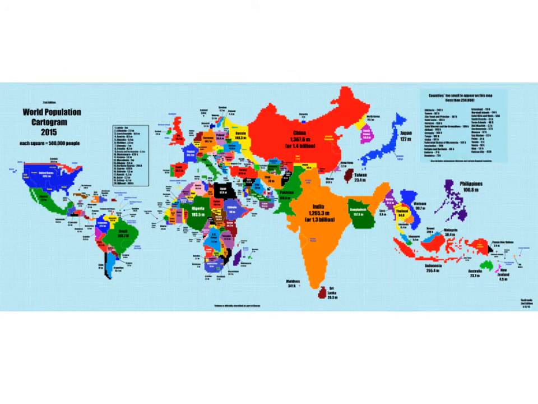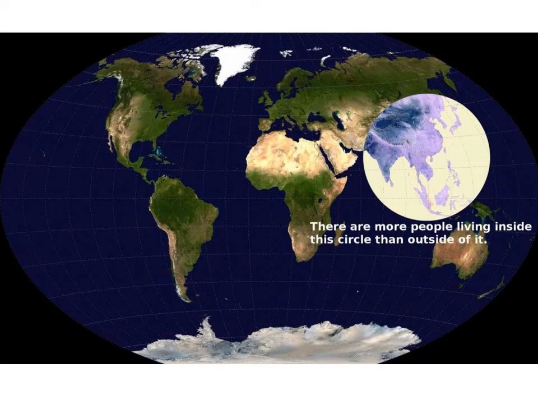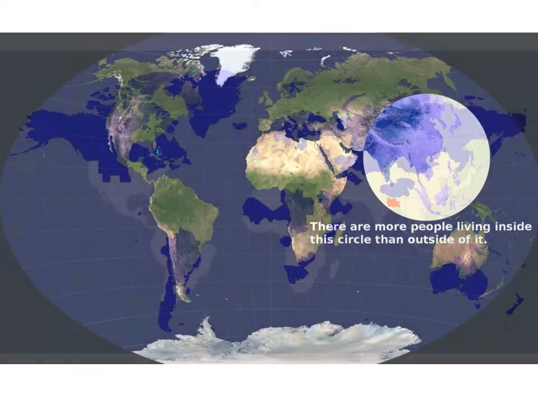This is a map that changes the size of the countries according to their population. This map that we have already seen shows that inside this circle there are more people than outside it because it shows China, India, Japan, Korea, Indonesia, Philippines, Thailand, Vietnam, Myanmar, and so on.